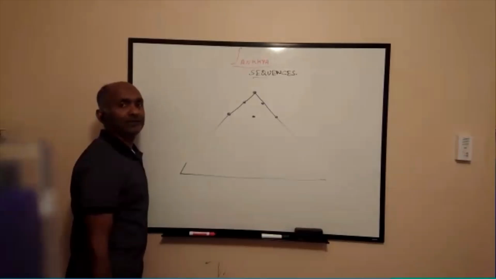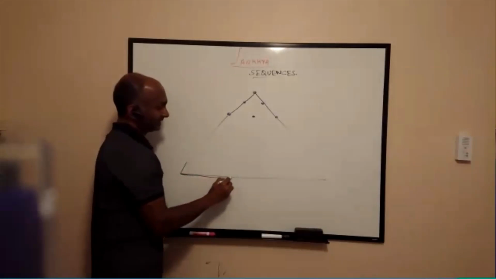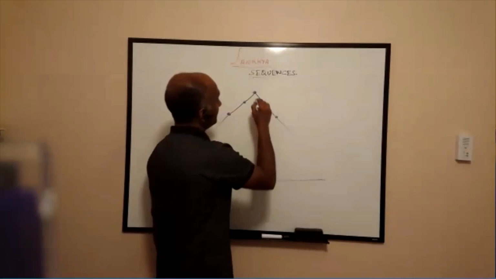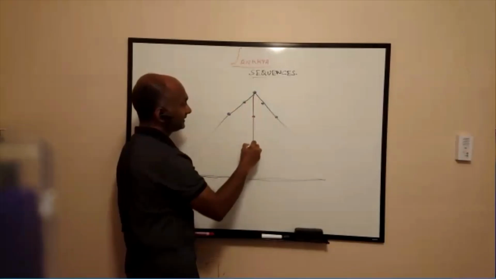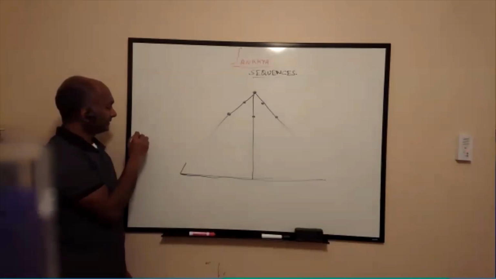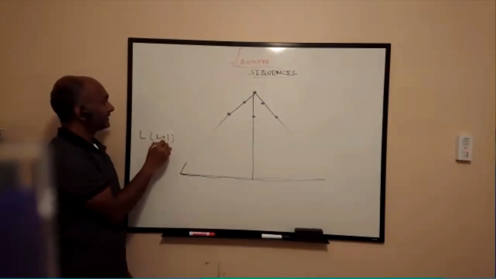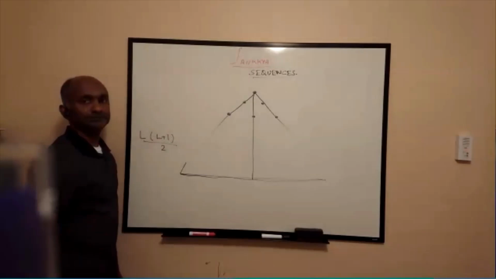One way to visually memorize this is that the area of a triangle is the base times the height divided by 2. Something close to our L times L plus 1 by 2.